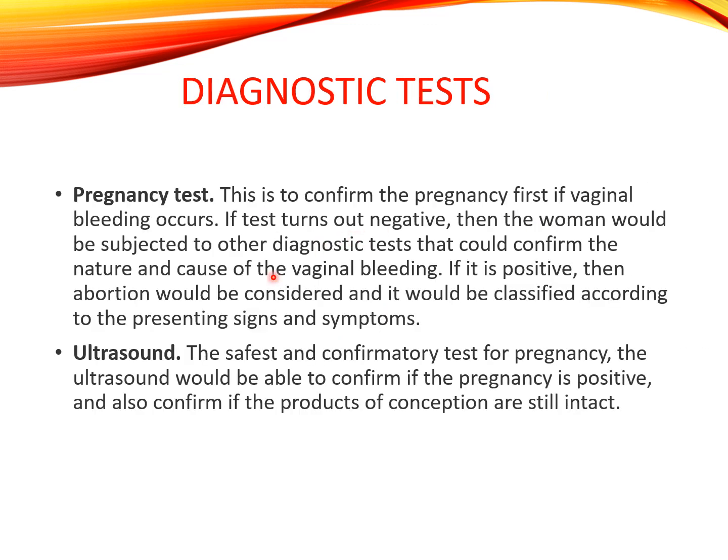Diagnostic test: a pregnancy test to confirm the pregnancy. First, if vaginal bleeding occurs and the test turns out negative, then the woman would be subjected to other diagnostic tests that would confirm the nature and cause of vaginal bleeding. If it is positive, then abortion would be considered and it would be classified according to the presenting signs and